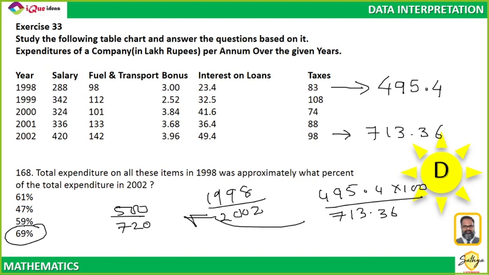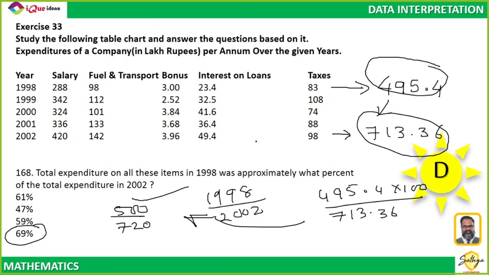Pranav, how to find 495.4 multiplied by 100 divided by A? This is what percentage of this? So take 495.4 as approximately 500, take 713 as 720. So 500 into 100 divided by 72. I think that calculation should be easy.